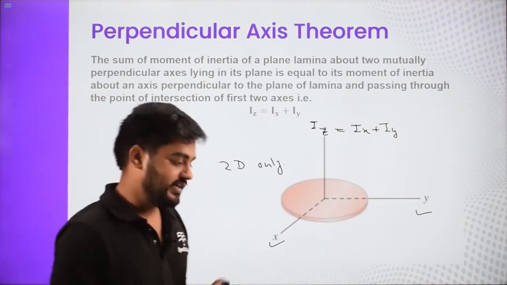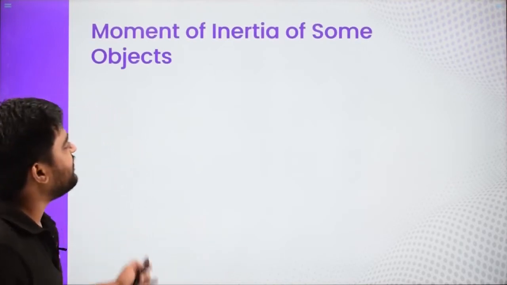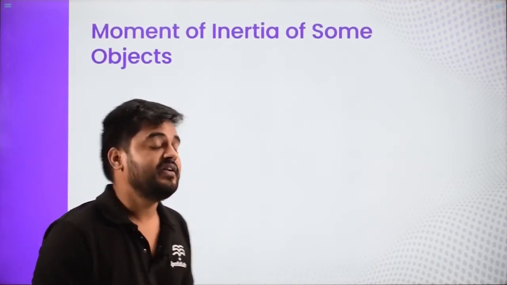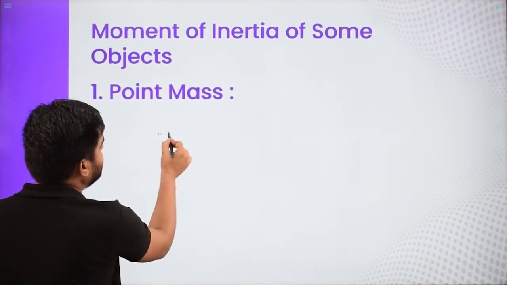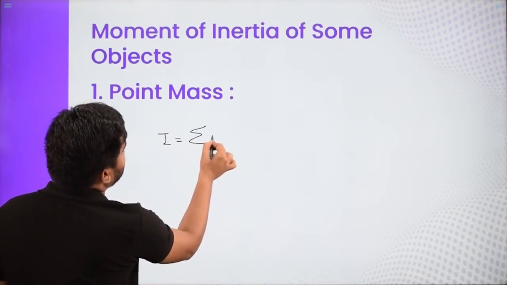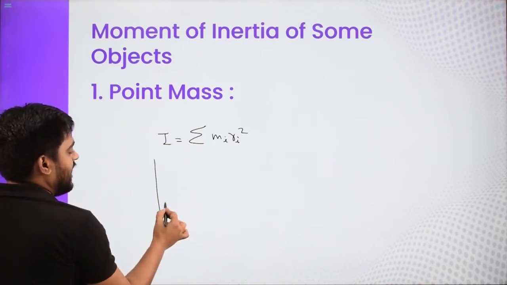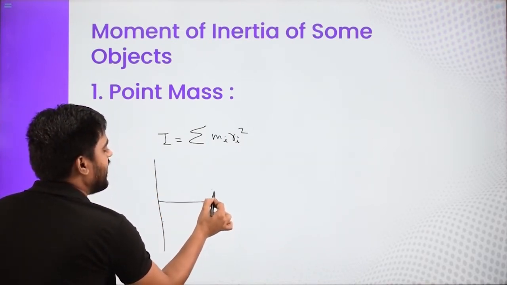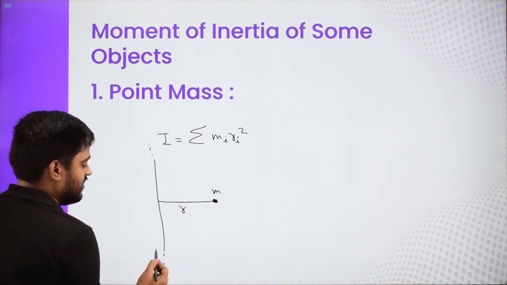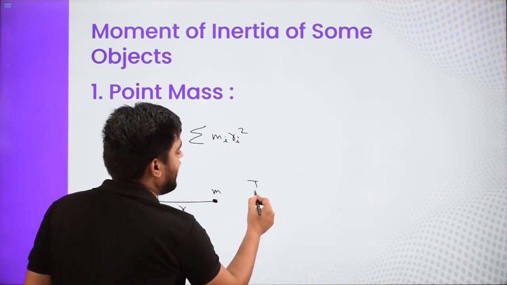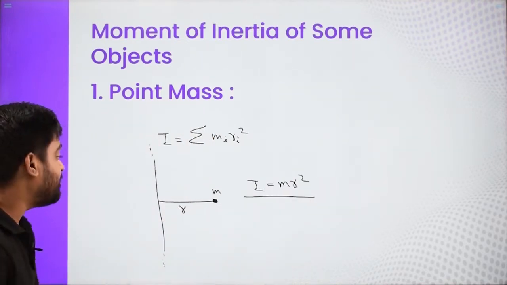Now we are going to use these theorems for the moment of inertia of various objects. So let us see the moment of inertia of some particular objects which you need to remember. First comes the point mass. By definition, we learned that moment of inertia is nothing but the summation of mi ri square. So if this is the axis and there is a particle of mass m lying at r distance from the axis, then the moment of inertia about this axis of this point mass is given by I equals mr square, where m is the mass of the object and r is the perpendicular distance from the axis.